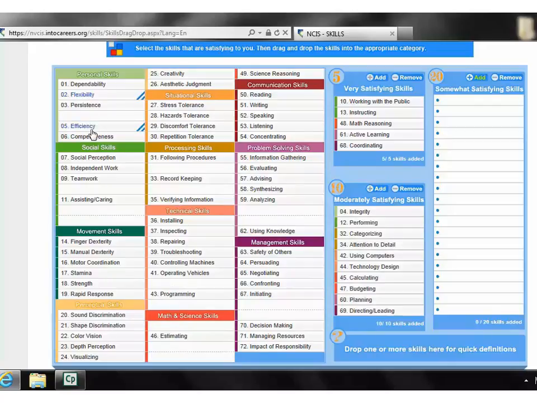Make sure to take your time and read through your choices so that you can get occupations customized to your choices.